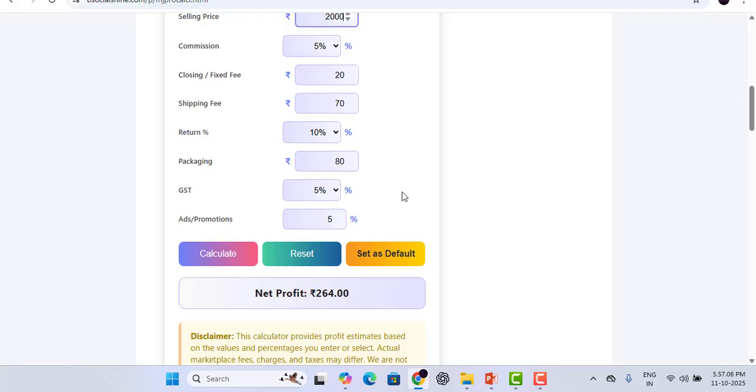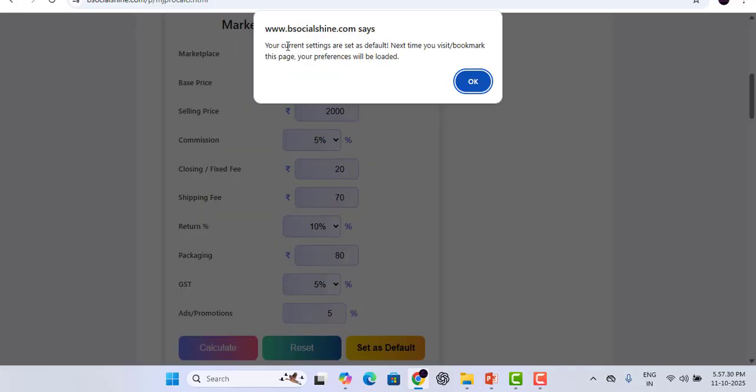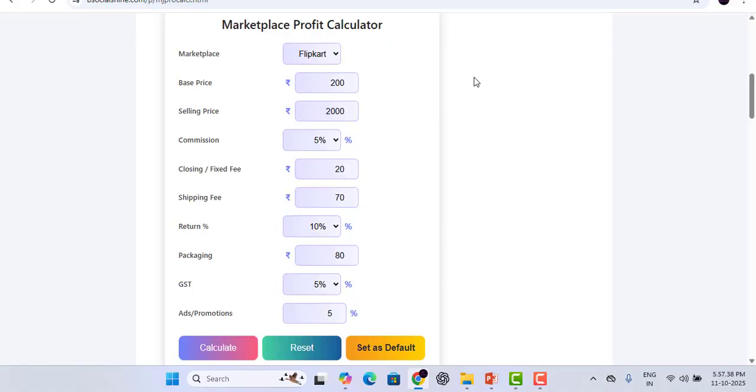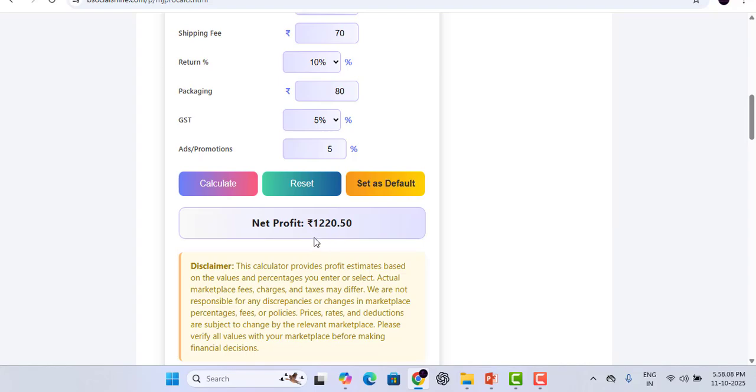And the other best feature is set as default. So now you can tap on set as default. Here you can see your current settings are set as default. Next time you visit this page, your preference will be loaded. So guys, it will be automatically set as default. So next time if you are using it, you can just calculate. And here you can see the net profit is 1220 rupees.